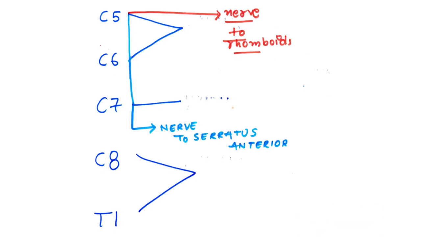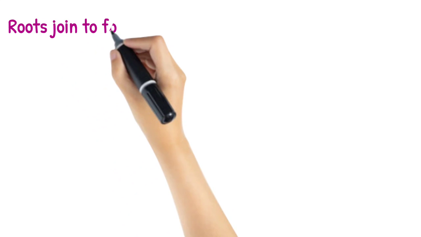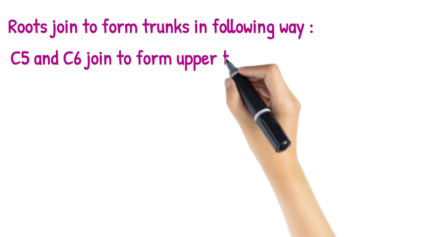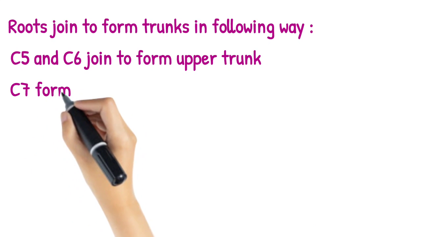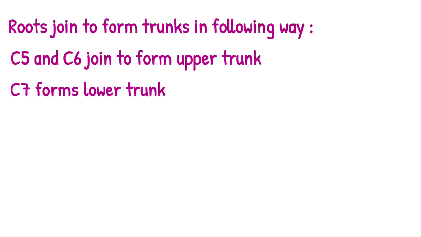The third branch is given to the phrenic nerve, which arises from the C5 root of the brachial plexus. This phrenic nerve supplies the diaphragm in our body. The phrenic nerve actually arises from the C4 root of the spinal cord. It gets the C5 root from the brachial plexus and it continues as the phrenic nerve in our body.